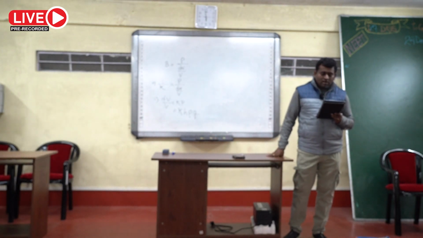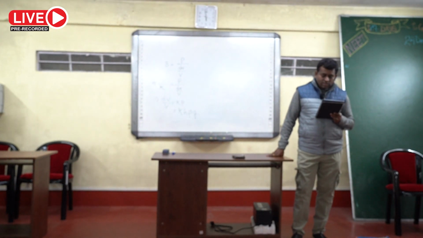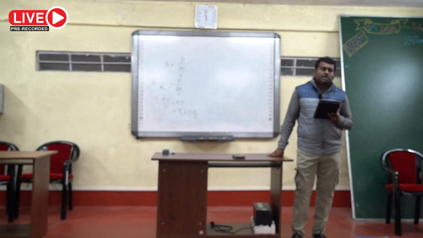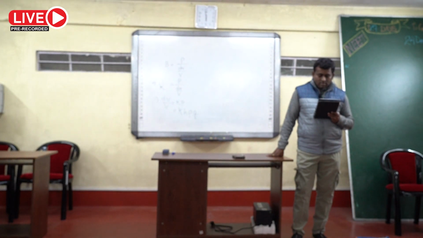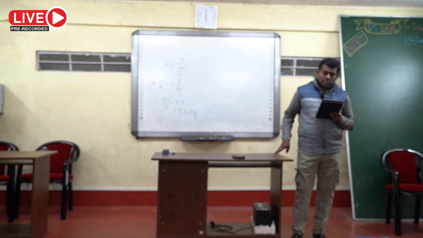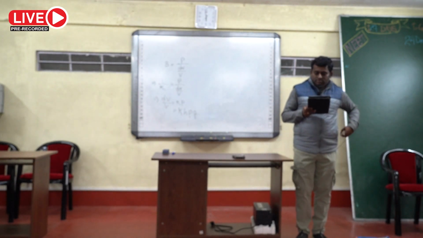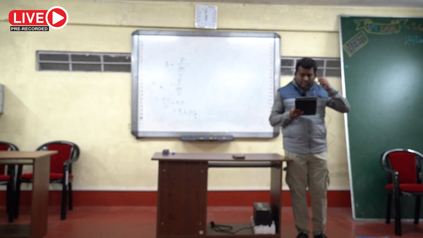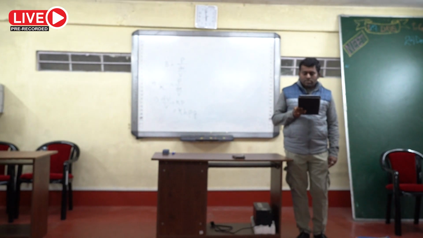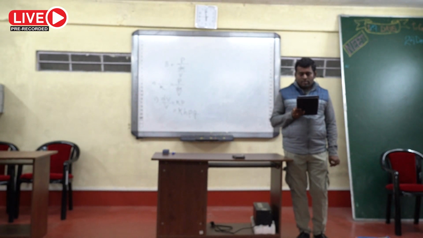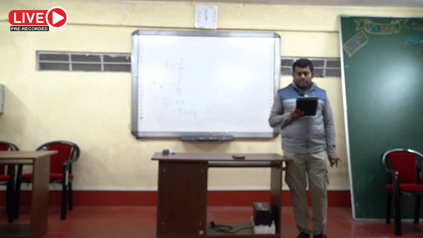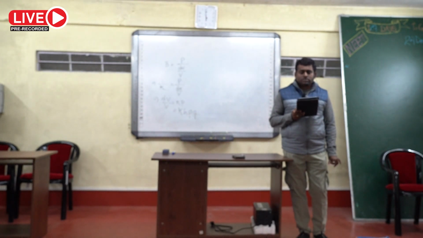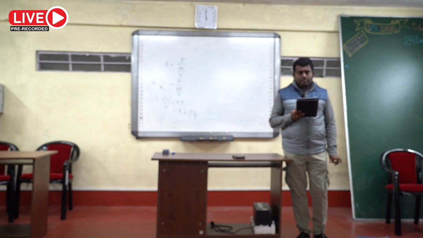The maximum length of the copper wire which when suspended vertically, for which the wire will not break under its own weight, will be?